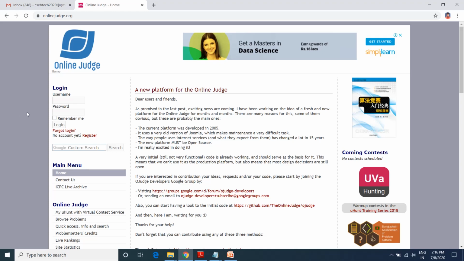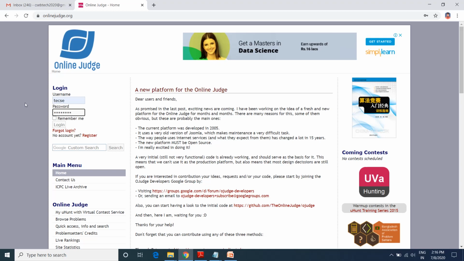Here you should enter your registered user name. Whatever user name you have taken to enter into this website, just enter that. Here I have used the username TCSE, and for the password, just enter the password which you provided during your registration.